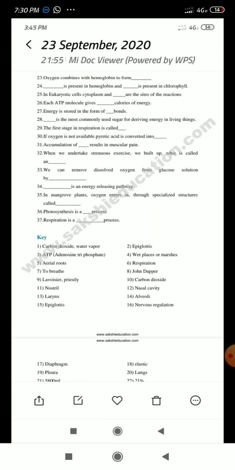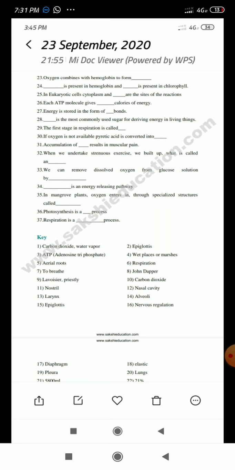Lactic acid is formed in some bacteria and also in muscles of human beings. Next, accumulation of dash results in muscular pain. Which acid? Accumulation of lactic acid results in muscular pain.